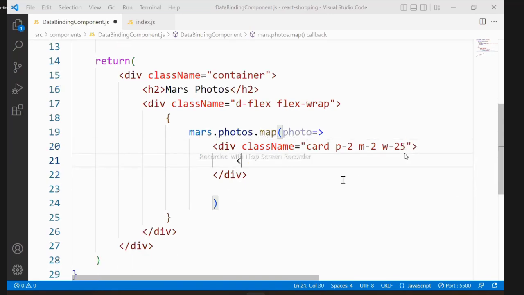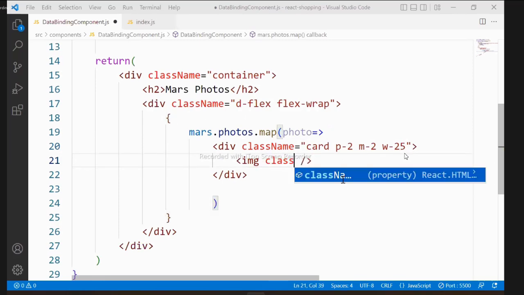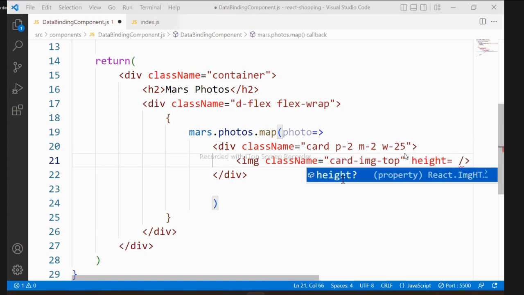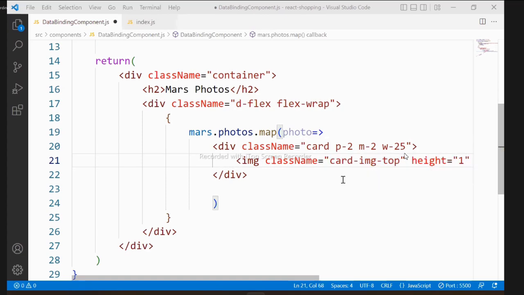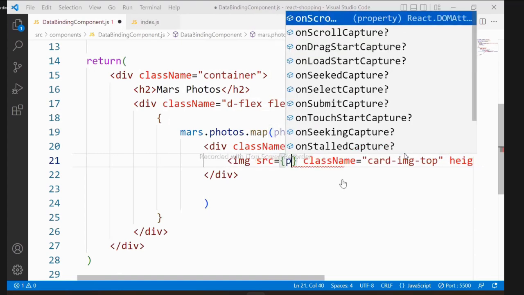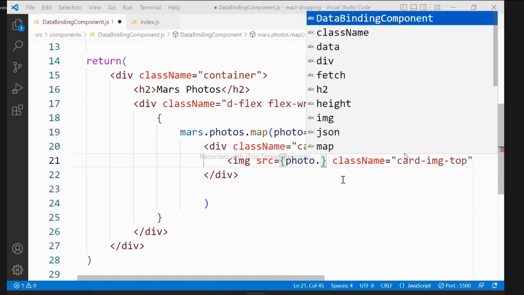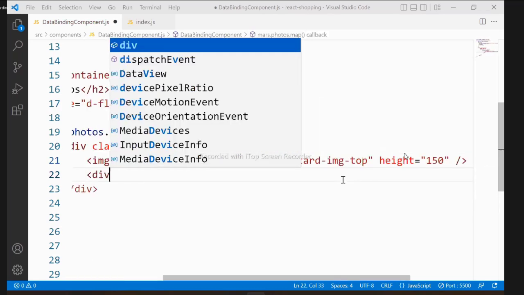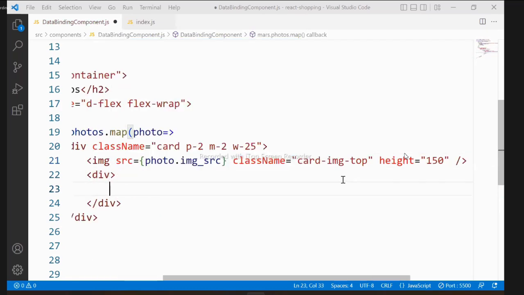And in this card I will use an image, and this image will have a class name called card-img-top, and it will have height. Height is suppose 150, height of image, and src is coming from photo.img_src. And below this I will put a container, and this is the class name card-header.